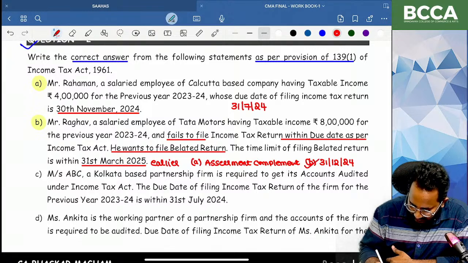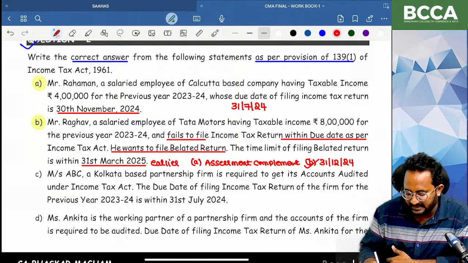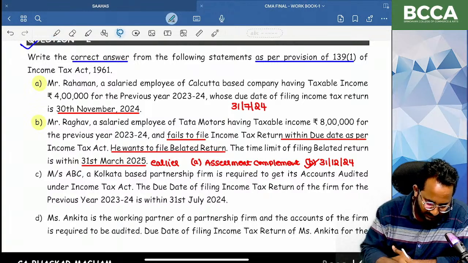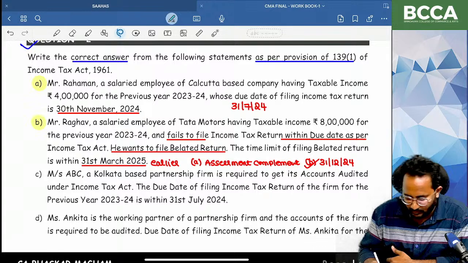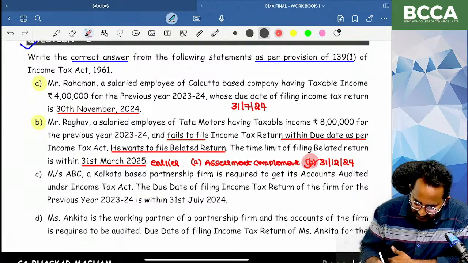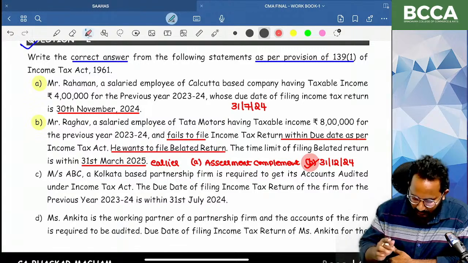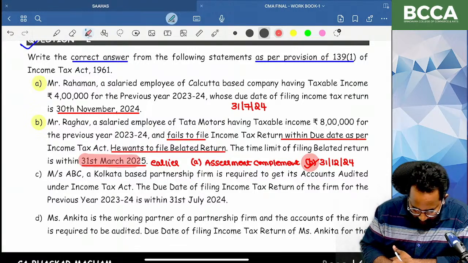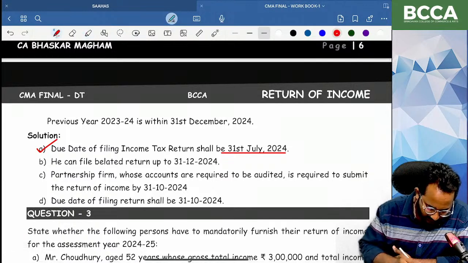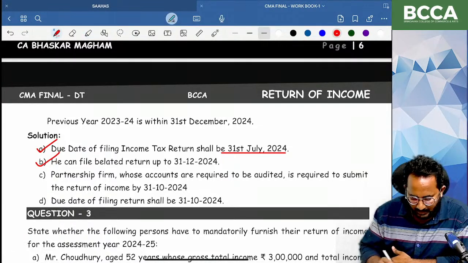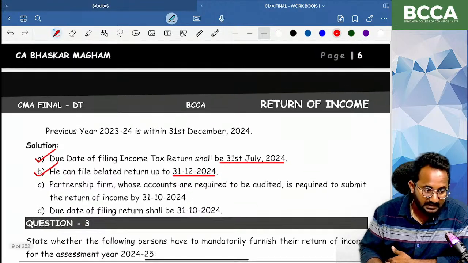Even though assessment completion is after this date also, the last date for filing the belated return is 31st December 2024, not March 31st. So this statement is also incorrect. The last date for filing the belated return is 31st December.